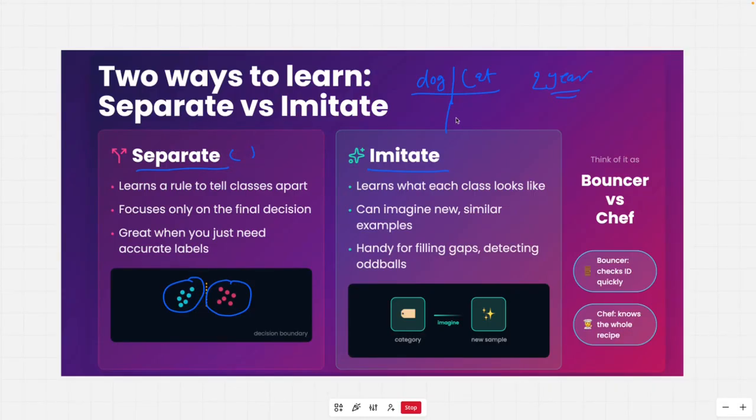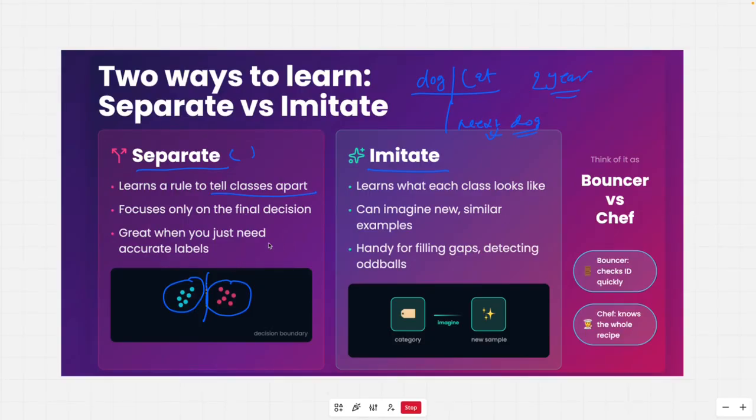So next time a dog comes, he will understand it's a dog, not a cat. What is happening here is we are learning how to differentiate between the classes. That is the main focus here, and in our mind we create a mental model of the decision boundary which helps us separate these two classes.